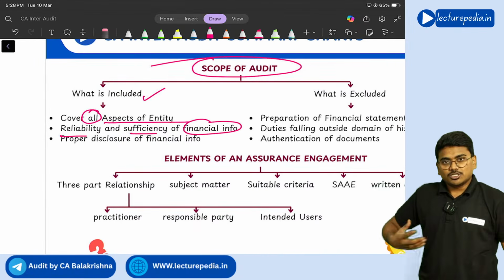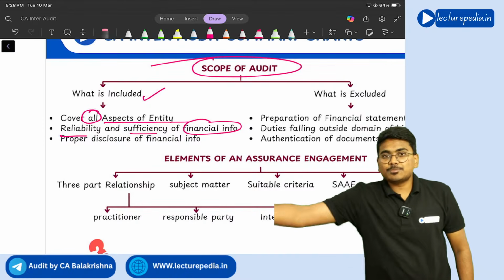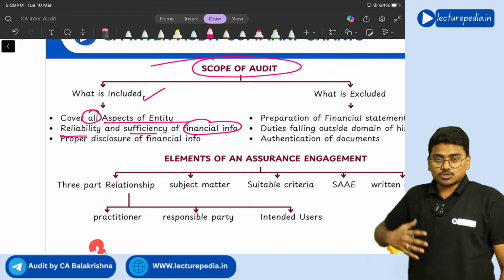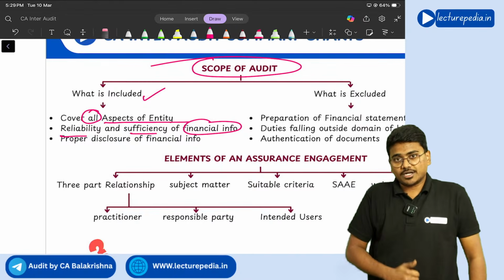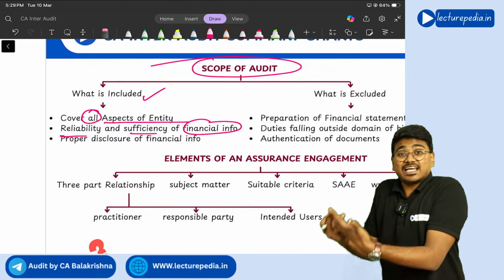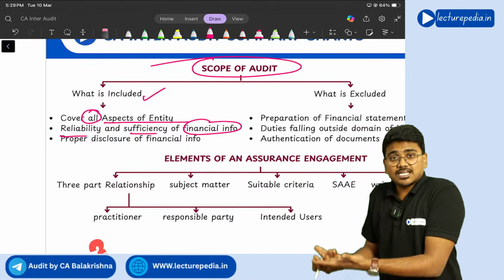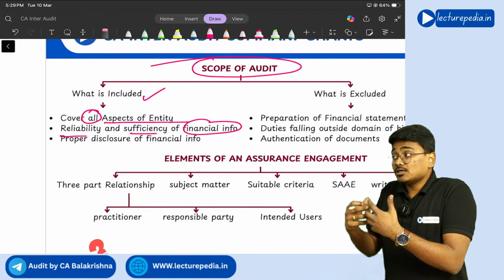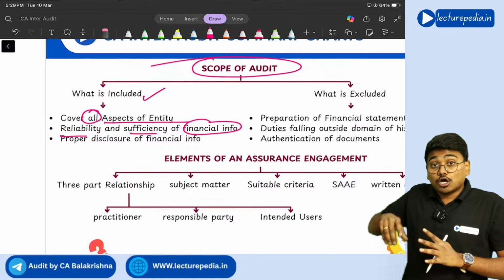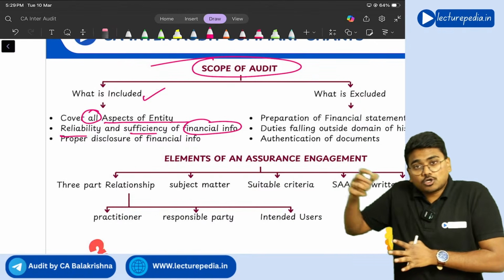See, while doing the audit, management will provide various financial information, various documents to the auditor for the purpose of doing the audit. Now, whether the auditor can rely on those documents, how much reliance he can place on them, and are those documents sufficient for the purpose of my audit, or should I ask for some more documents?